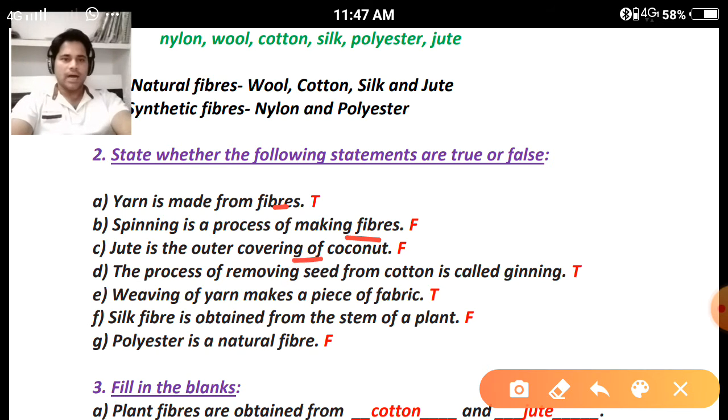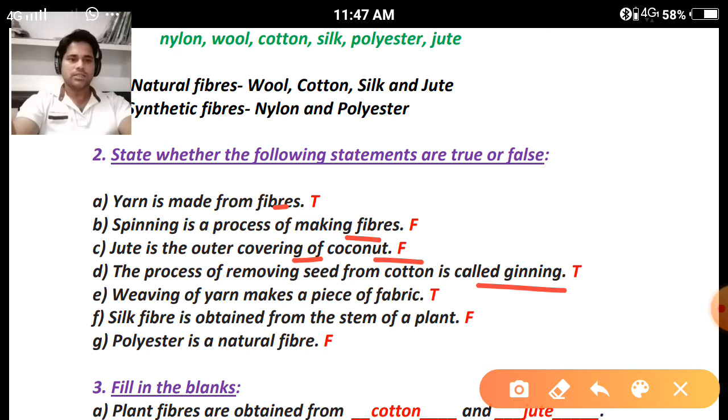Clear? Jute is the outer covering of coconut. The statement is false. The process of removing seeds from cotton is called ginning. So this is the definition of ginning. The process of removing seeds from cotton is called ginning, or it can be done by using a comb. The statement is true. Weaving of yarn makes a piece of fabric. So this is true. In the process of weaving, two yarns are combining together. So that's why they are responsible for making a piece of fabric. So the statement is true.